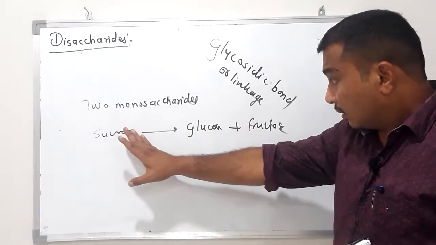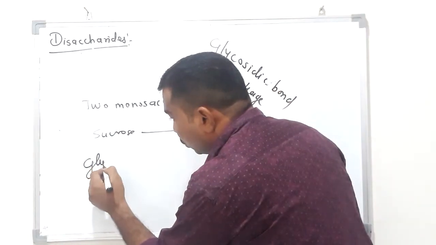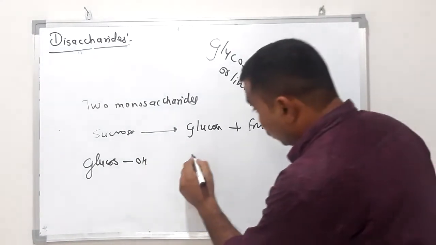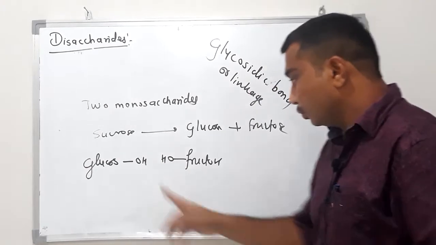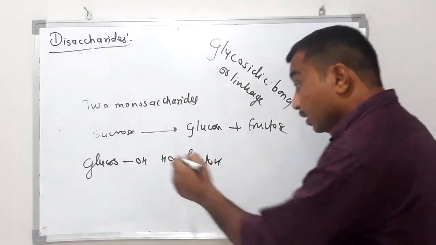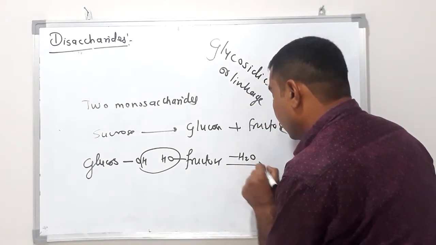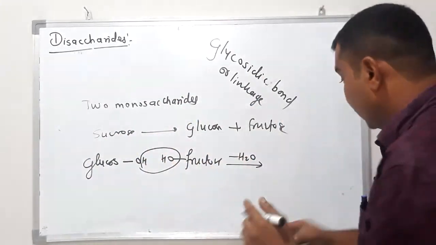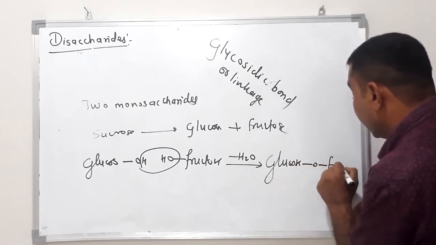See, how does this bond form? We know glucose contains an OH group, fructose contains an OH group. A free OH group is present with glucose, and a free OH group is also present with fructose. If we remove a water molecule from them, then the glucose and fructose molecules join together through this oxygen atom, like this.